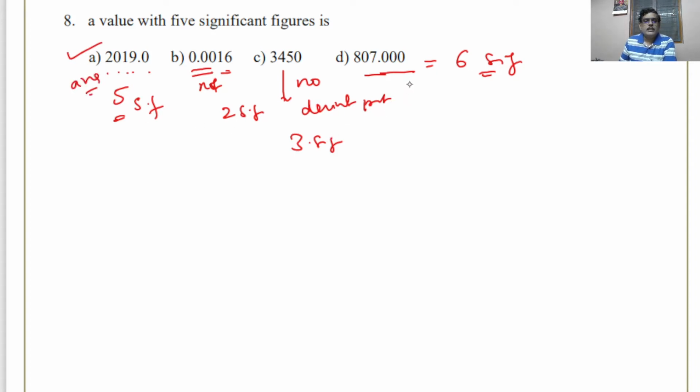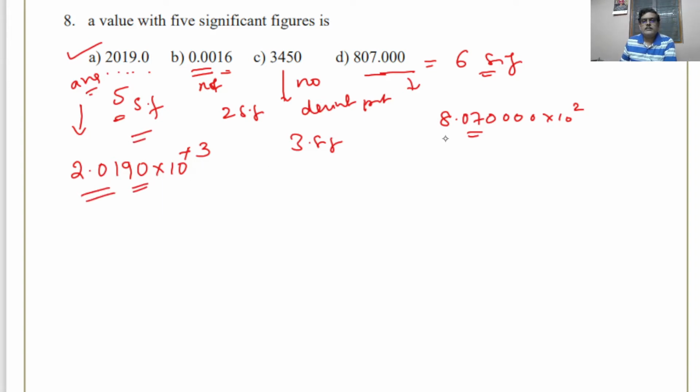See, if you convert that into a scientific notation also, you can understand how many significant figures will be there. If we do scientific notation, we have to write 2.0190, then it becomes 10 to the power of, shifting to the right, 10 to the power of 3. Whereas in this case you have to write it 8.0700. You have to write all the numbers and then you have to give it.